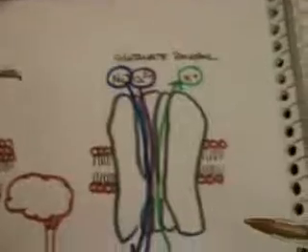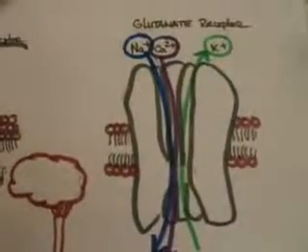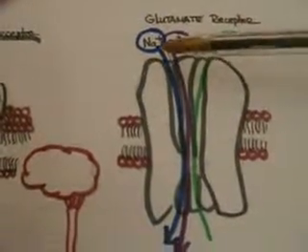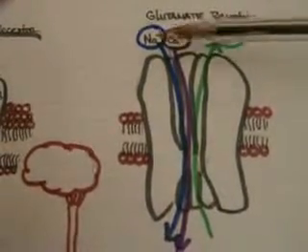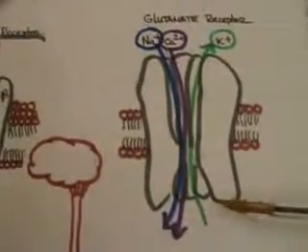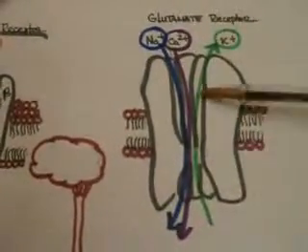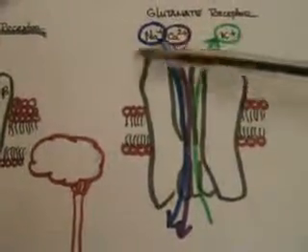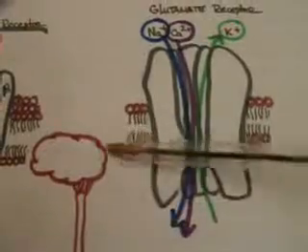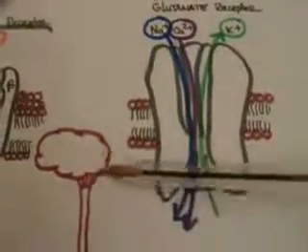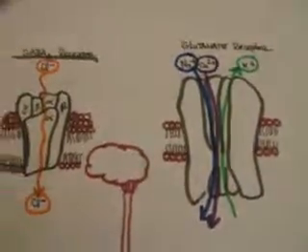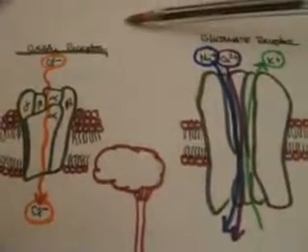Opposed to the glutamate receptor, which once stimulated, helps to allow the ions, for example, sodium and calcium, to enter into the cell, and allows the exit of potassium, which helps to depolarize or stimulate the cell membrane and therefore increases the excitatory or stimulation within the central nervous system. So therefore, these two receptors have opposing effects clinically.